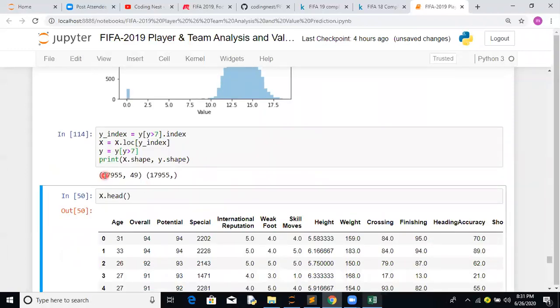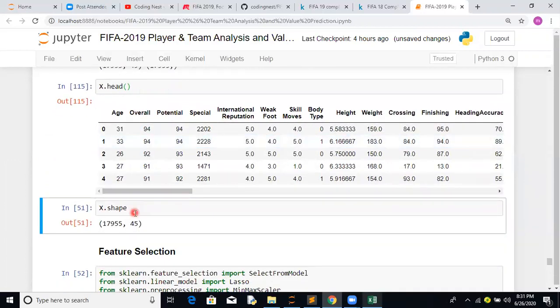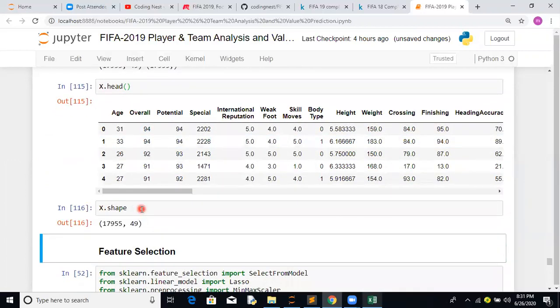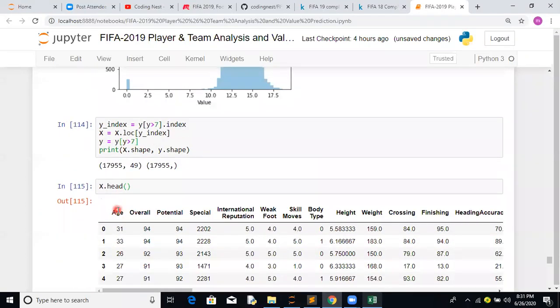Previously we started with 18,200 observations; some 200 observations we have missed, because we focused on values greater than 7. So that is an arbitrary number we have taken. Okay, so let's see X.head and X.shape. So we have 17,955 observations and 49 features. And what is my target?